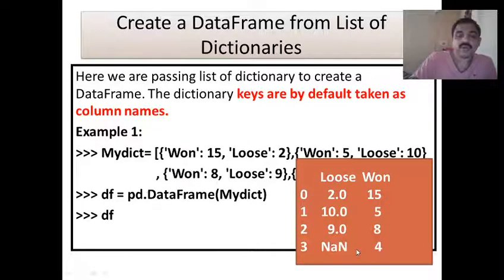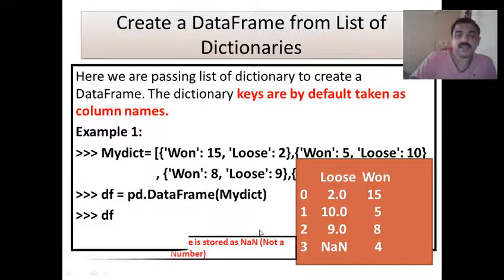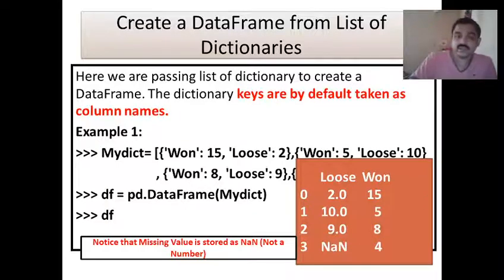If there is no value, automatically it will be taken as NaN. NaN stands for not a number. So you notice that the missing value is stored as NaN. Remember this.